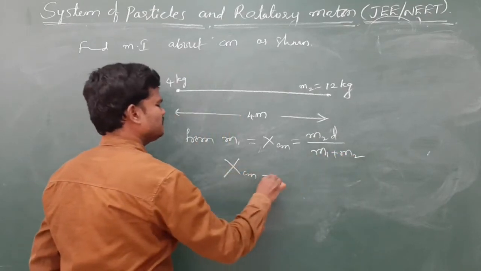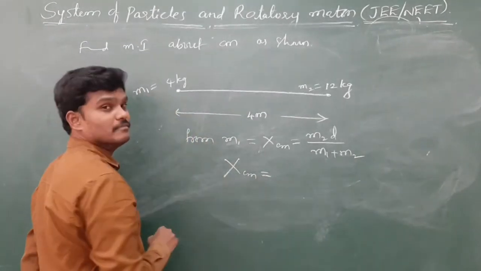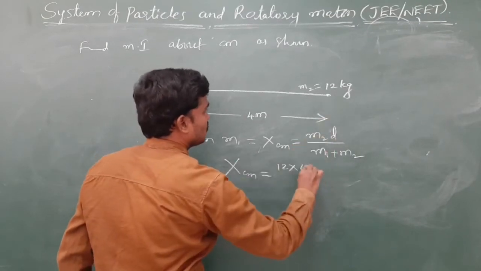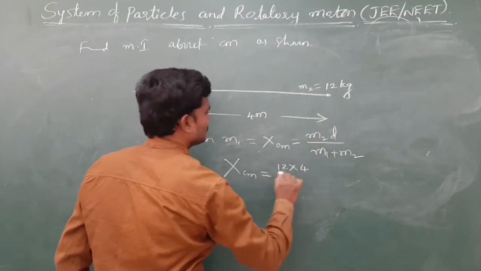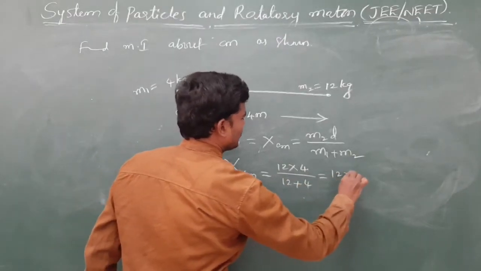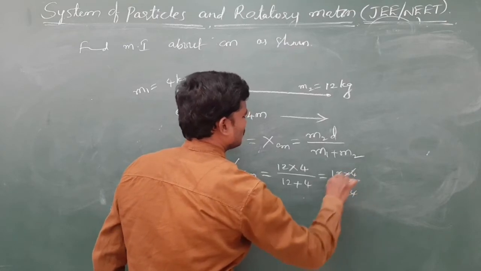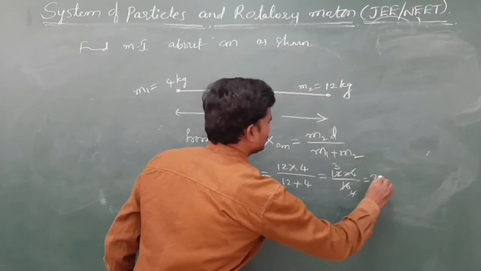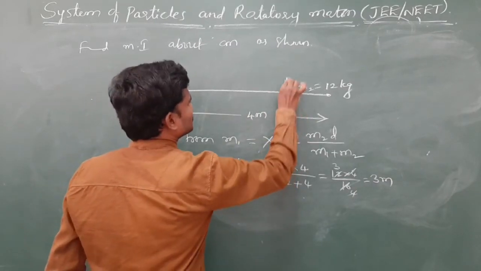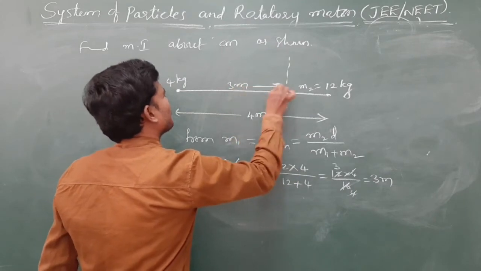So xcm means distance of center of mass from m1. 12 into 4 divided by 12 plus 4. 12 into 4 by 16. 4 4s are 4, 3s are. So what is the center of mass distance? 3 meter. So let us suppose this is the 3 meter.